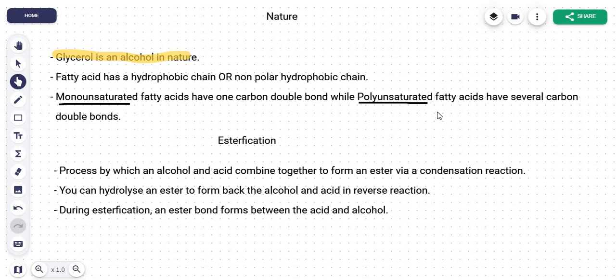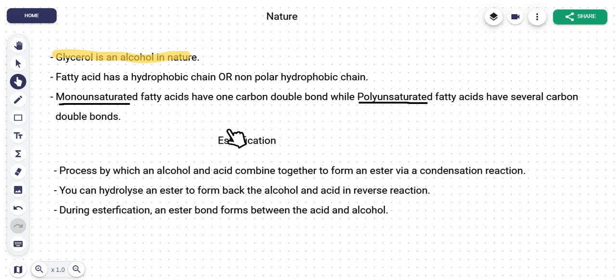Now due to that, saturated fatty acids, or lipids containing saturated fatty acids, are solids at room temperature and pressure, and lipids containing unsaturated fatty acids are liquids at room temperature and pressure. Let's talk about butter. Butter is a lipid and it's saturated, that's why it's solid. Olive oil is also a lipid, but it is unsaturated. Why? Because it is liquid at room temperature and pressure, so this is something extra. For example, animal fats are usually saturated, and plant lipids are usually unsaturated, like olive oil is derived from a plant. Remember that.